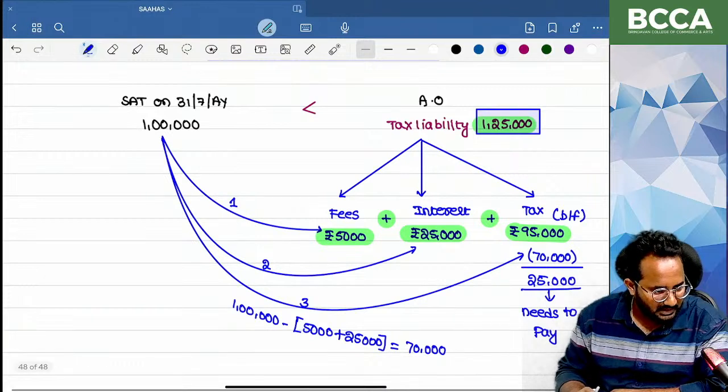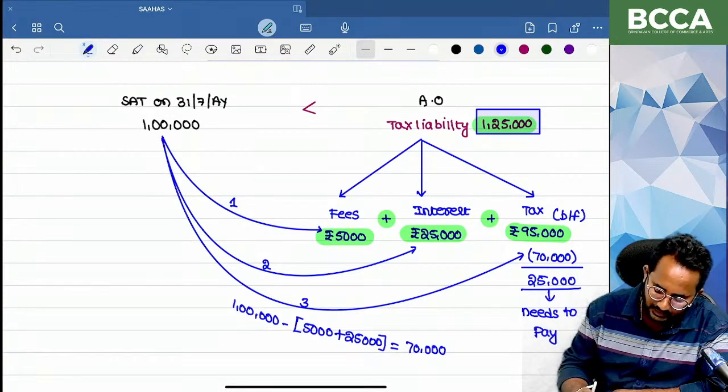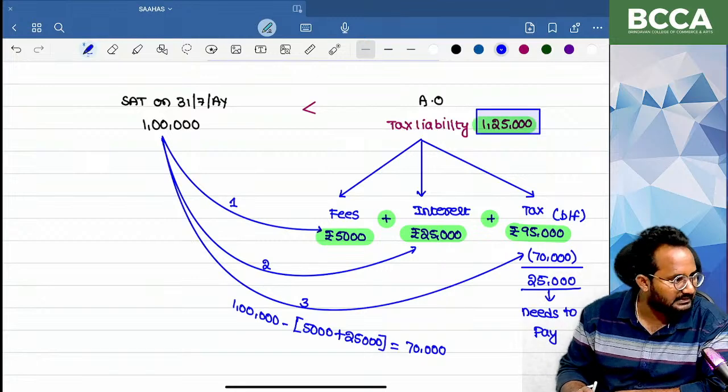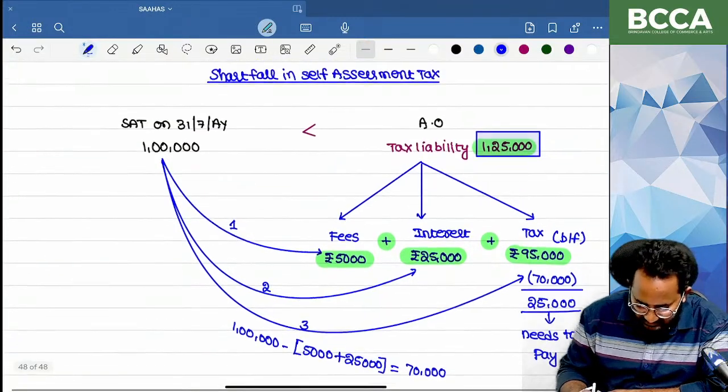Are you clear up to now? Are you getting that point, how it came to 95,000 and how it will be adjusted? Please let me know if you don't have that clarity, then I will close this discussion.